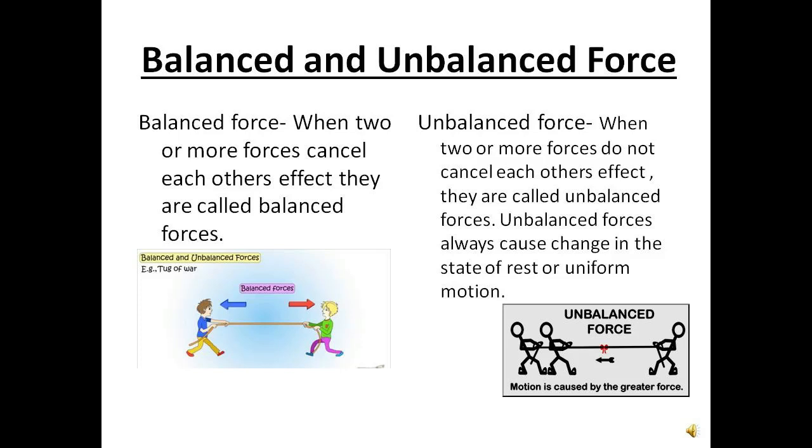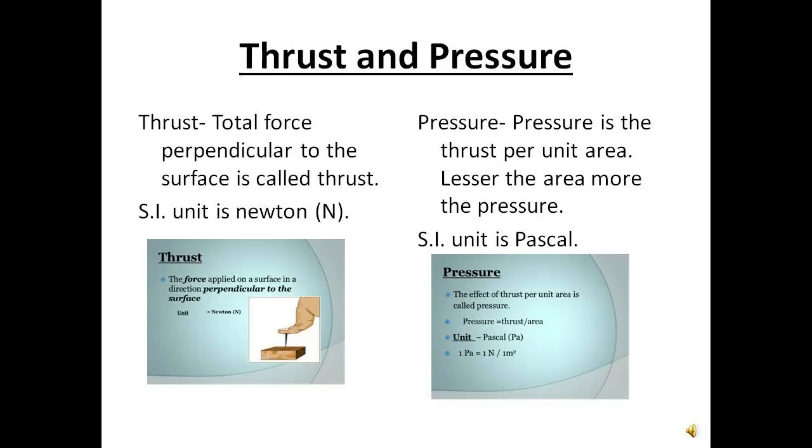As you can see in the photo, there is one person on the one side of the rope and two on the other. Hence, the force of the two people is higher than the other side and this causes the rope to move. So this is an unbalanced force.